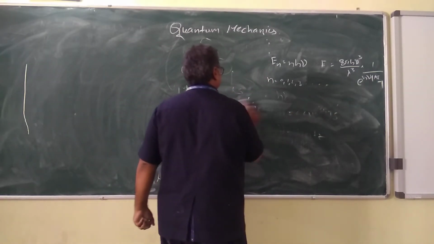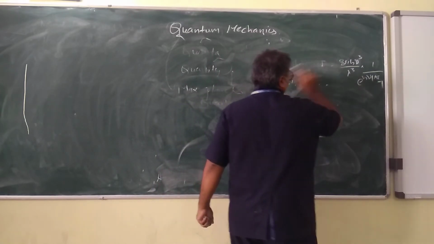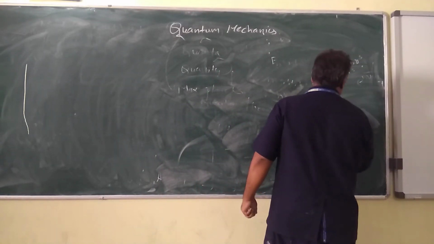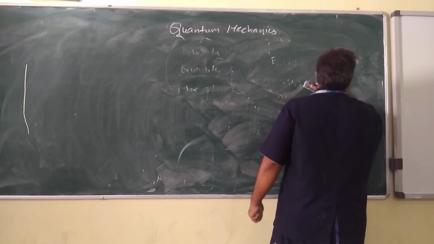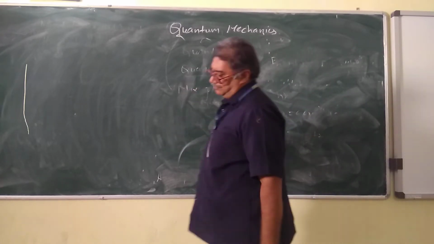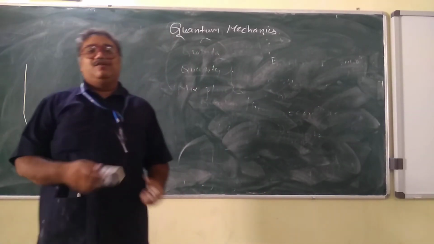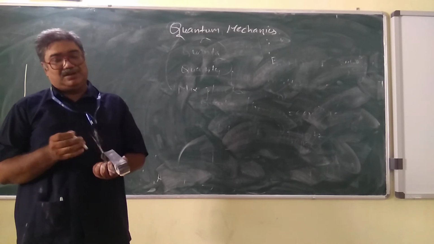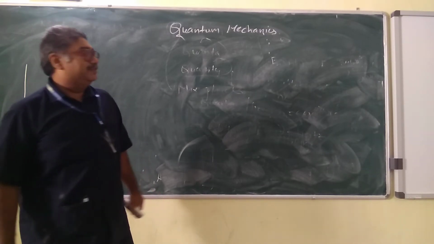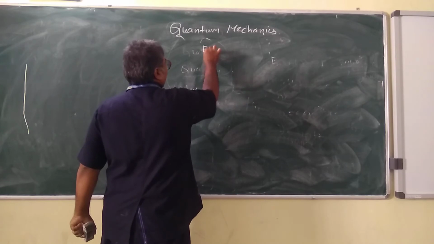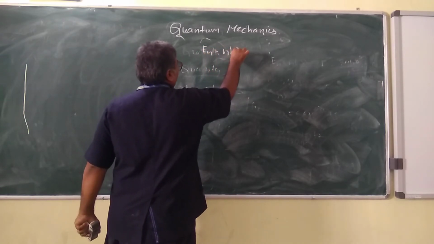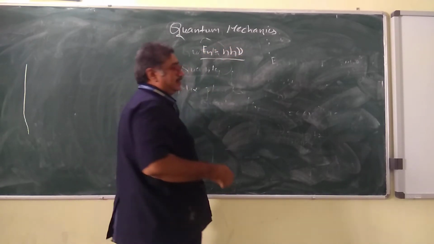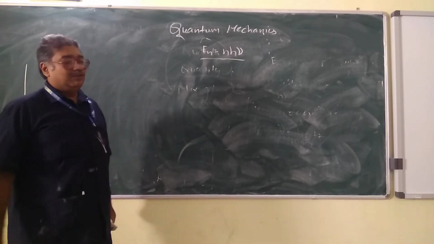So there are two kinds of physics, classical physics and modern physics. Anything which is a function of quantum, we just call it modern physics. Anything which is free of the quantum, we call it classical physics. So now we have modern physics. The first one is given by En equals n h nu. This is the energy, what we were trying to demonstrate.